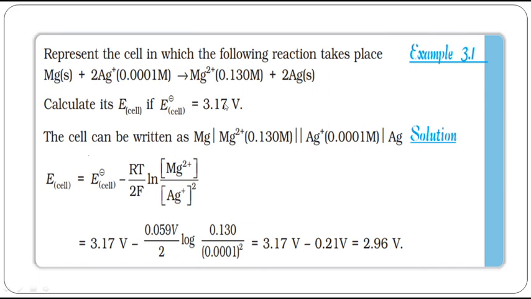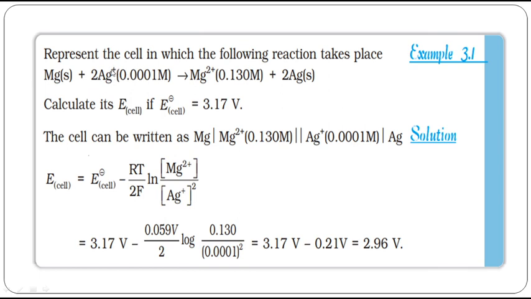So what is E naught cell given here? 3.17 minus 0.059 by 2. The number of electrons involved is 2 here. How do I know it is 2? Magnesium becomes magnesium 2 plus, meaning it loses 2 electrons. But silver is only 1 plus. For 1 silver I need 1 electron. Since I have 2 electrons here, I need 2 silver plus.